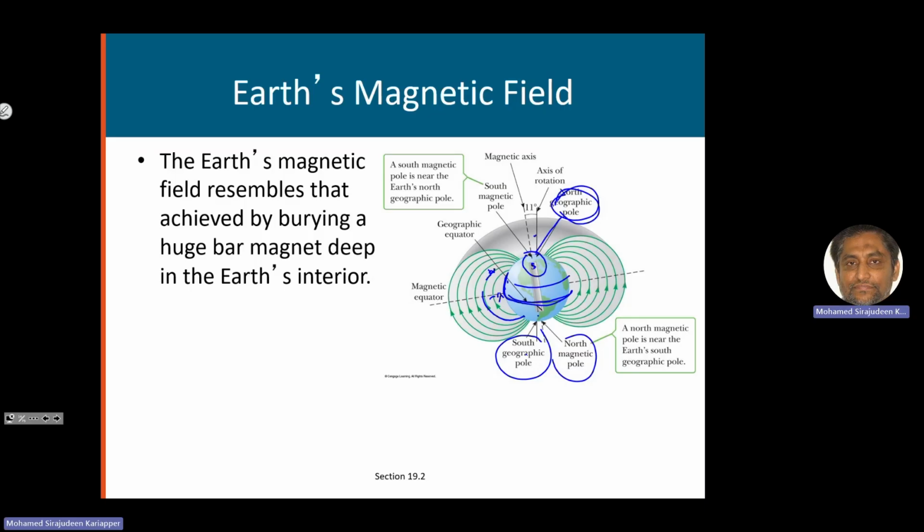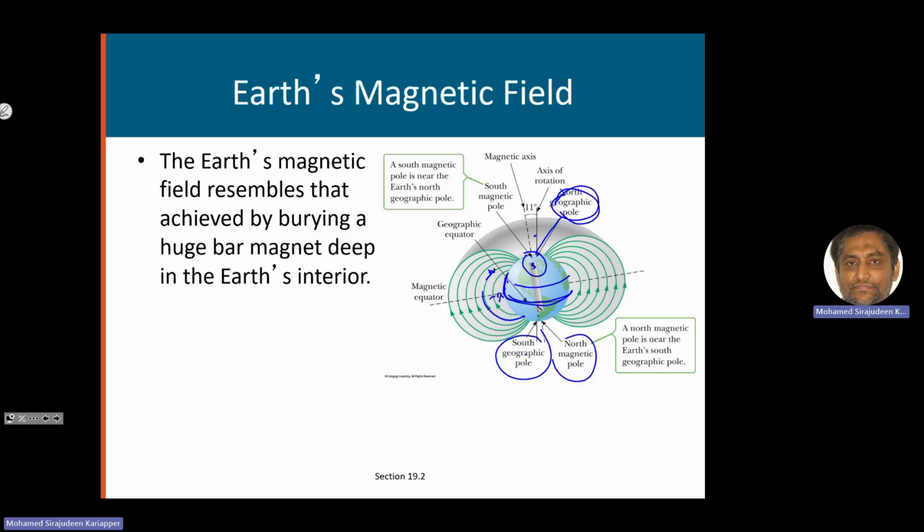But when you take a compass, the compass can only rotate horizontally. So it will be pointing horizontally, but if you allow it to rotate freely like this, it will not stay like that, it will dip down. If you are in Riyadh, the direction of the magnetic field will not be horizontal, it will be slightly down.